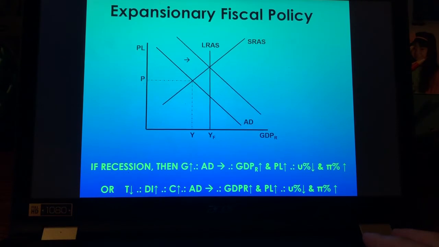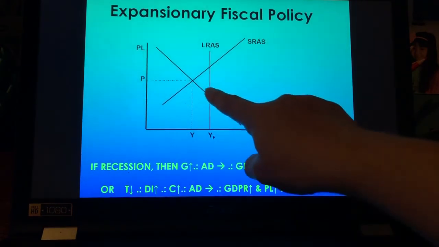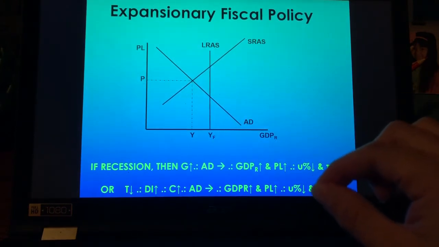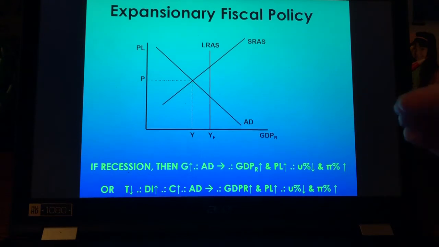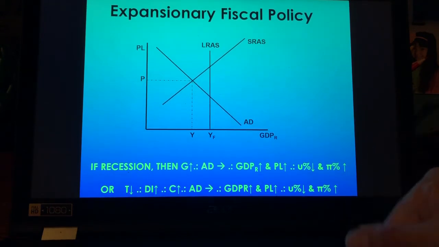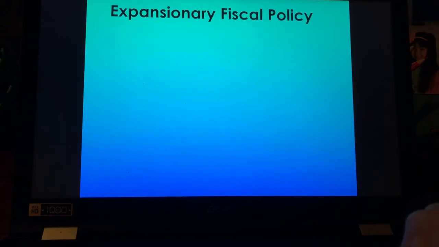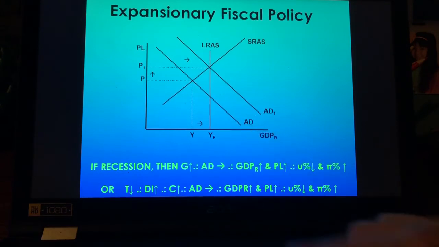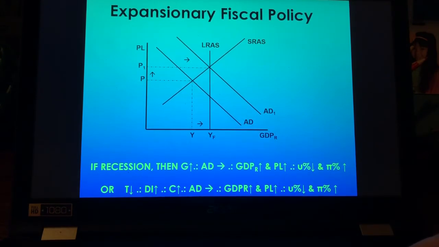So here is my graph. You see right here, we have that recessionary gap, right? And we want this recessionary gap to go away. The government increases spending, that gives money to people's pockets, so it increases aggregate demand. The aggregate demand curve goes to the right. You will see that GDP increased, right? Price levels went up. GDP increases means unemployment goes down. Okay? Taxes go down, we see that consumer spending goes up, and we see overall that they have combated, they have gotten rid of this recessionary gap.